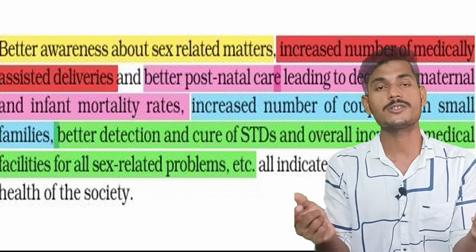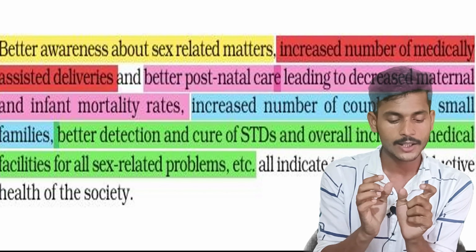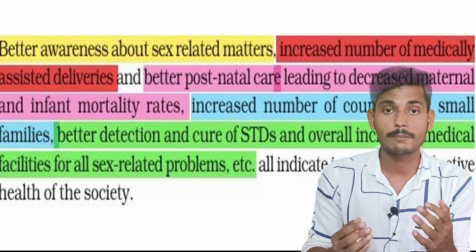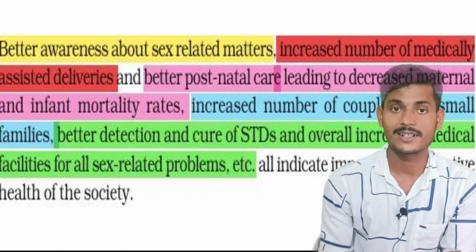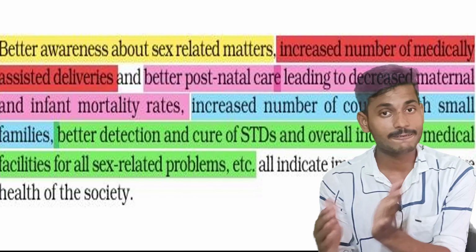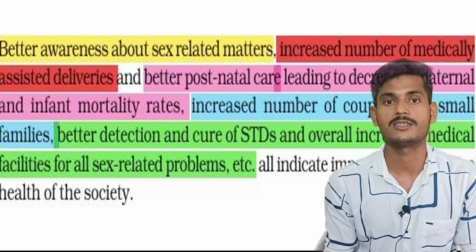We have better postnatal care. See, prenatal care and postnatal care, these two words you have to understand. Prenatal care means whatever care is provided when the mother is bearing the baby, and after the birth, whatever care is provided to the mother is called postnatal care.